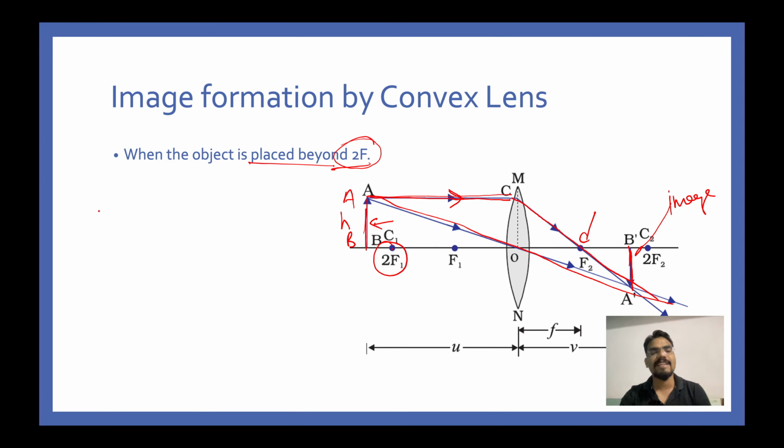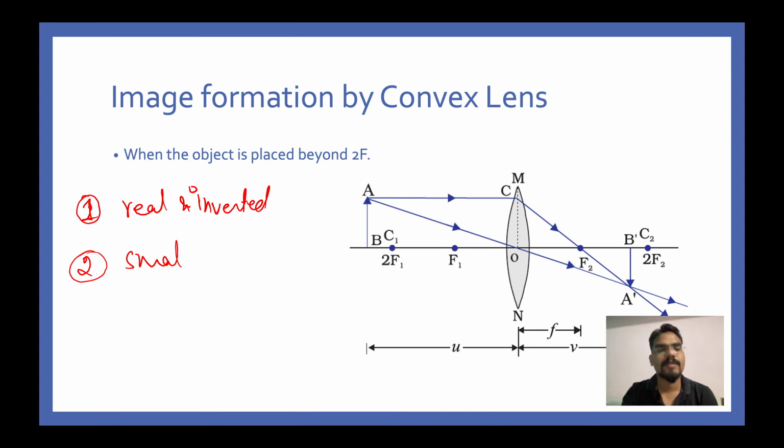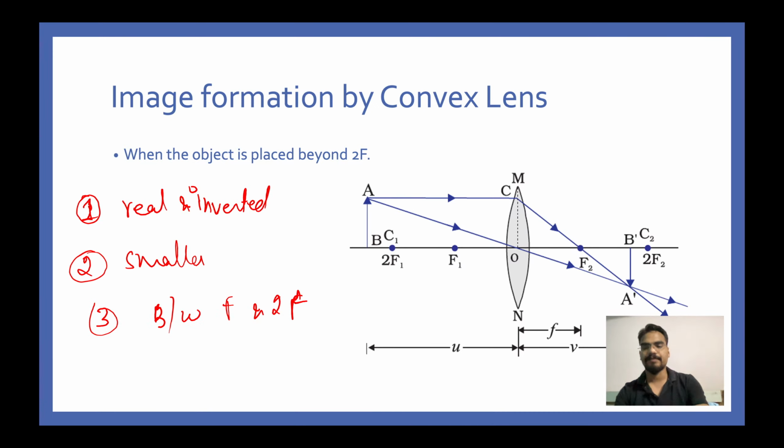Once again, observation tells us that number one, the image is, what is it? Real and inverted. Please pardon my handwriting because it is very awesome. Real and inverted image. Secondly, as you can see, it is smaller than the object. And third thing that you see is that it is between f and 2f.